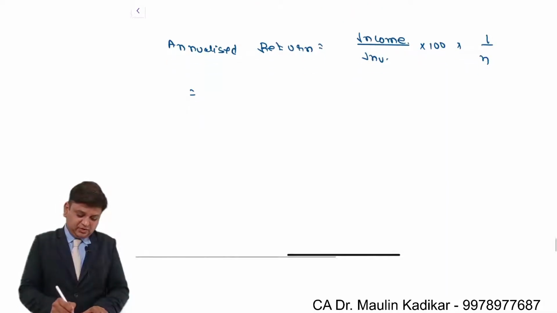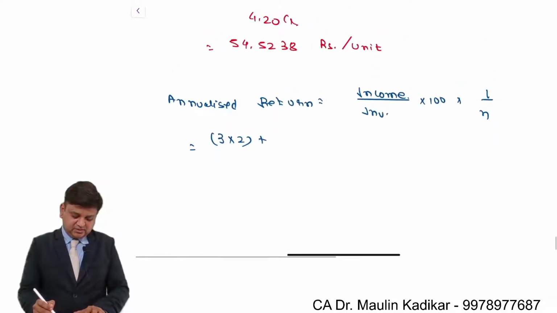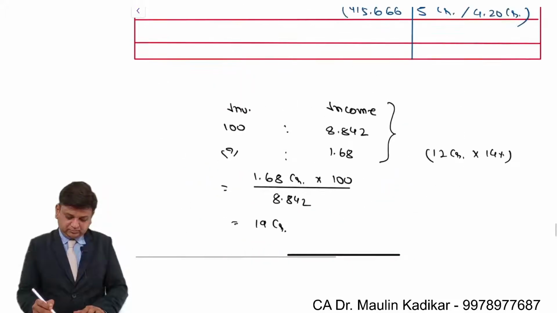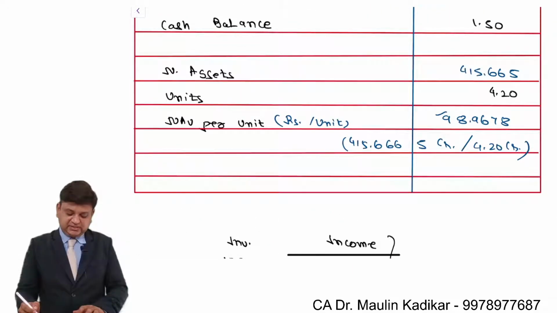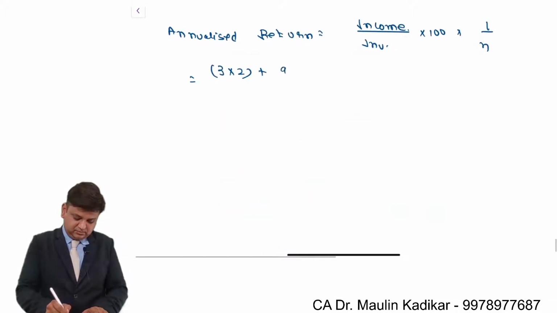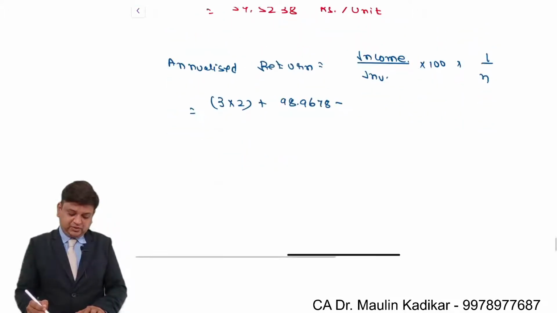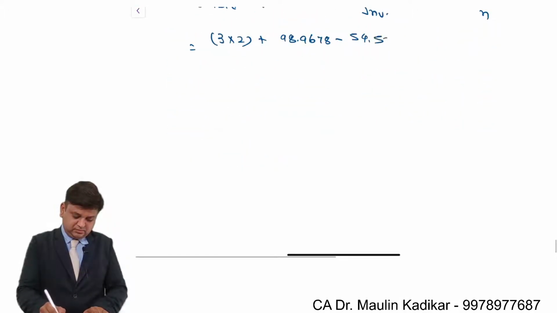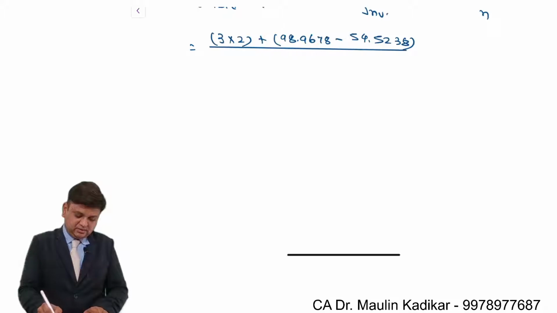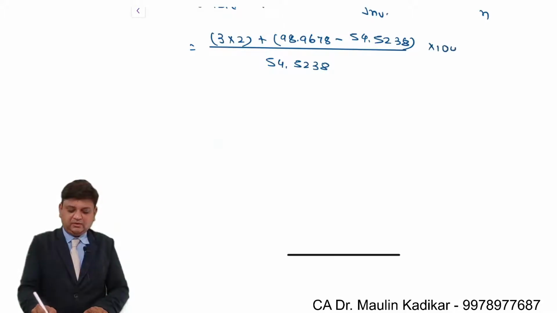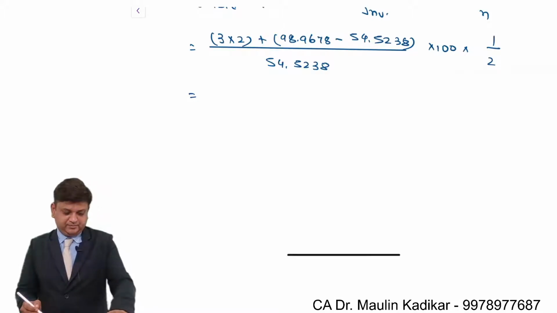What is dividend income? 3 rupees for 2 years, plus 98.9678 minus 54.5238, whole divided by 54.5238, into 100 for getting the answer in percentage term, into 1 divided by 2 years.